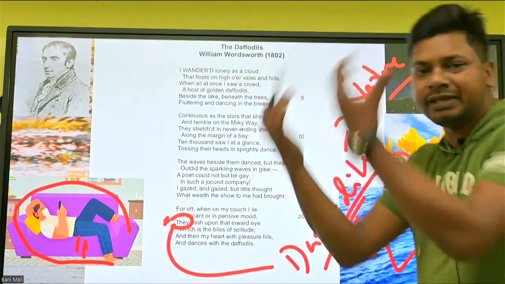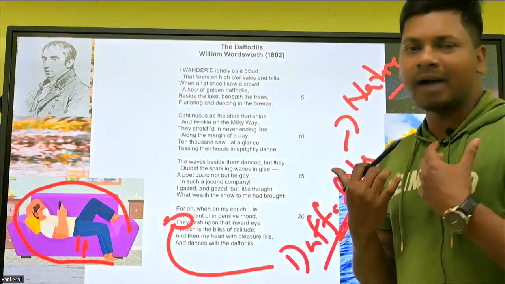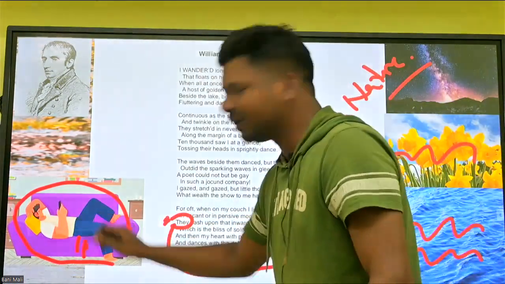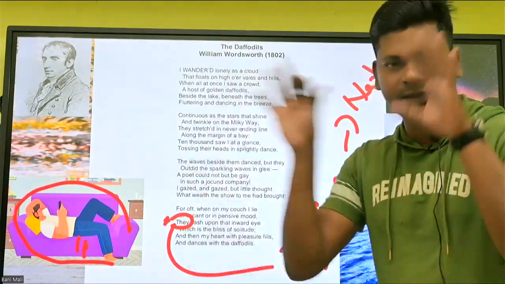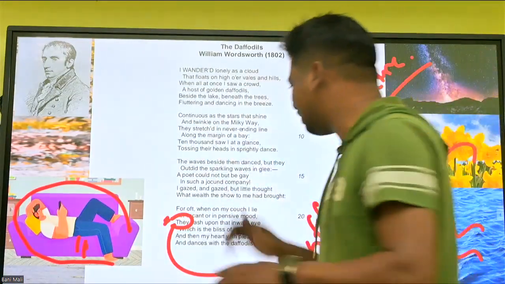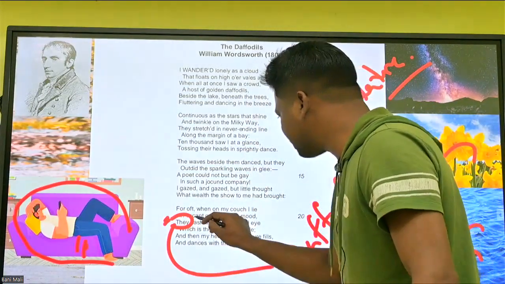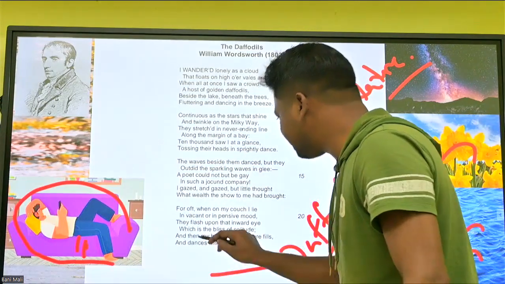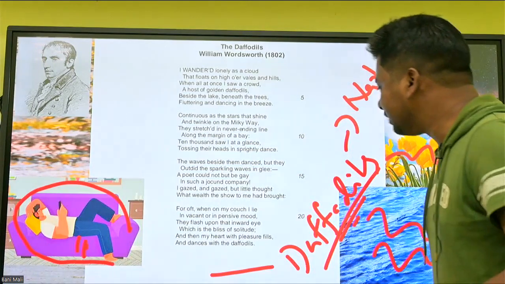What comes? Nature comes into my mind. The daffodils come into my mind when I sit, either with a thousand thoughts or with no thoughts. When I sit, they flash. Flash means come, get into. Okay, come into, upon that inward eye.